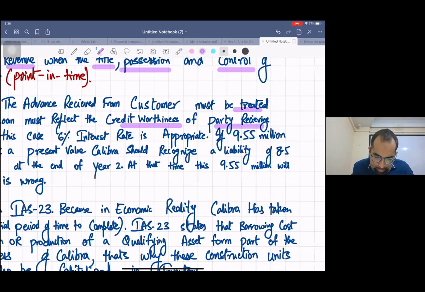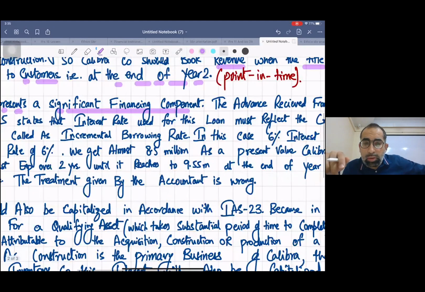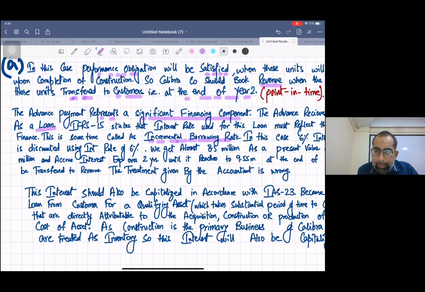Now, this is sometimes called the incremental borrowing rate. In your past papers, this also came with the name of incremental borrowing rate. In this case, a 6% interest rate is appropriate. And we have also seen the calculation. We tried it by doing discounting.